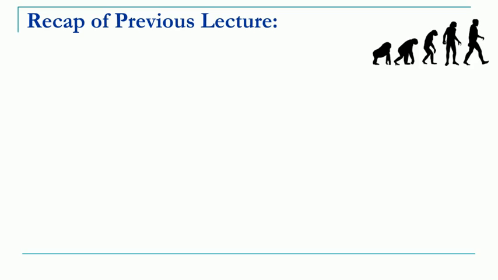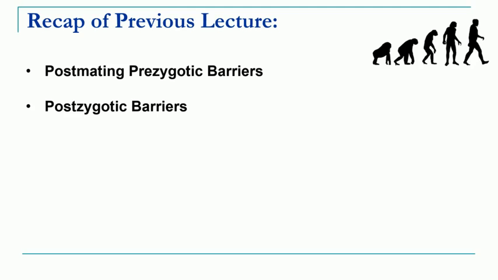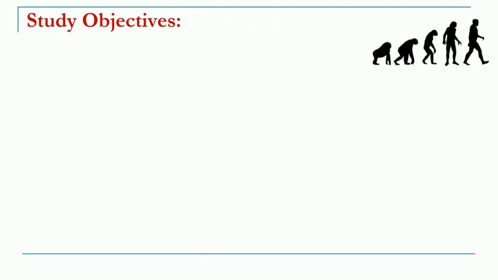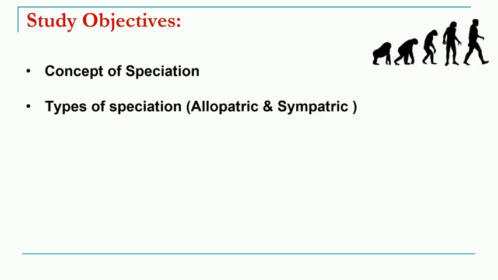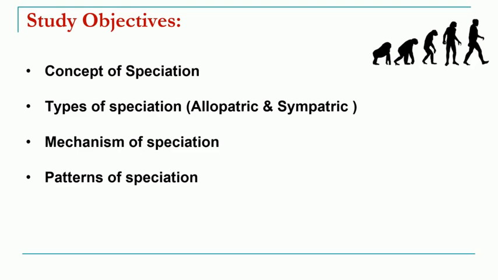Let's take a brief recap of the previous lecture. In the last lecture we studied post-mating pre-zygotic barriers and post-zygotic barriers. In today's lecture the study objectives are: we will understand the concept of speciation and the different types of speciation. In that we will study the two types, that is allopatric and sympatric speciation. We will study mechanisms of speciation, patterns of speciation, and finally factors influencing speciation.